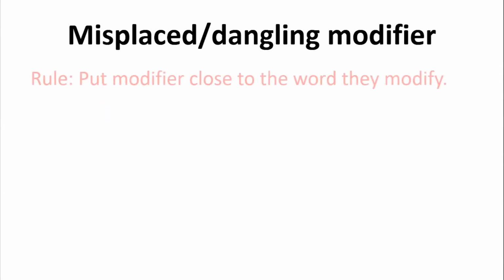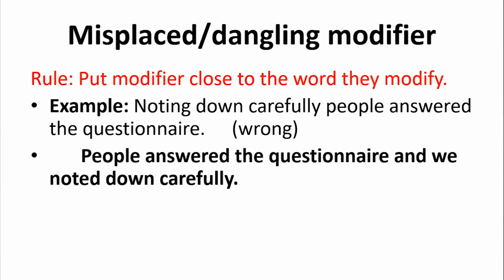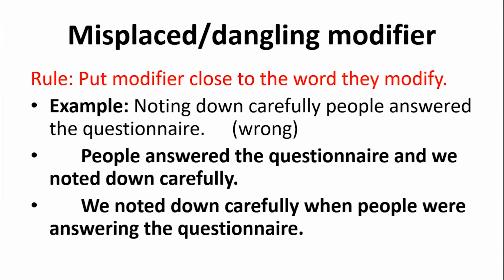And the next mistake is misplaced or dangling modifier. Put the modifier close to the word it modifies. For example, noting down carefully, people answered the questionnaire. It's wrong. What is the correct thing? People answered the questionnaire and we noted carefully. Or it may be in this way also, that we noted down carefully when people were answering the questionnaire.